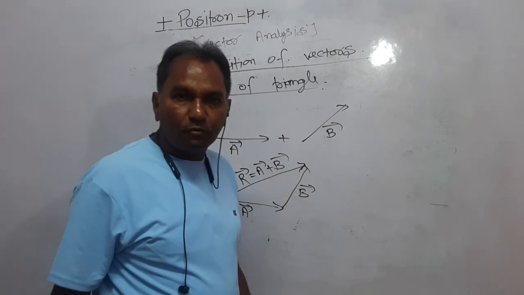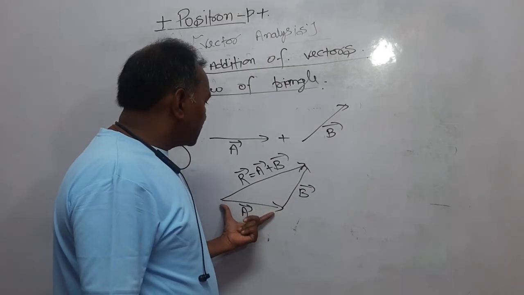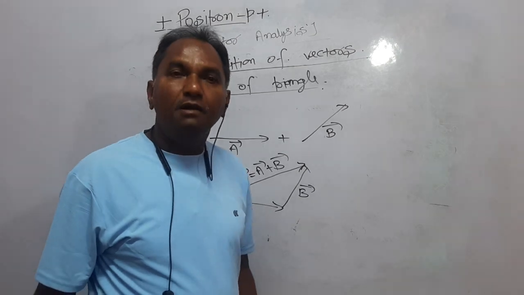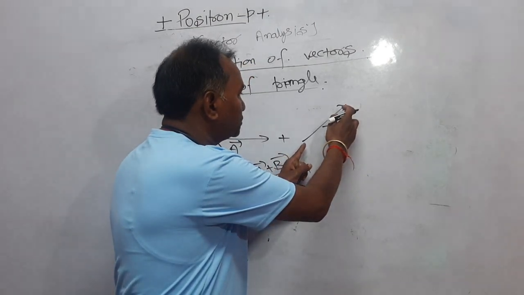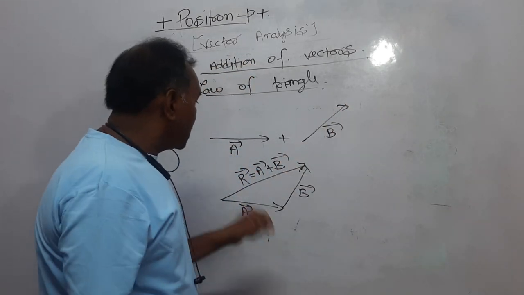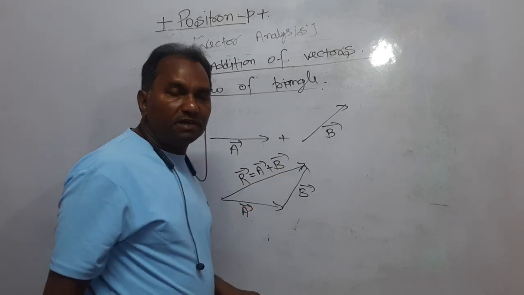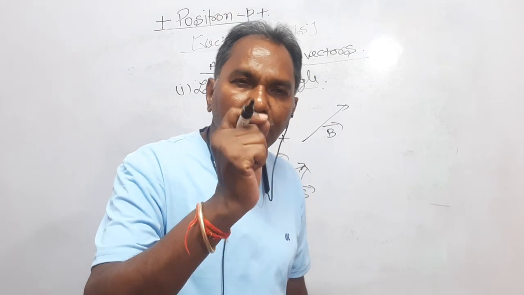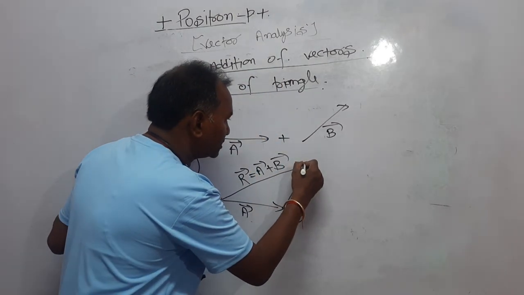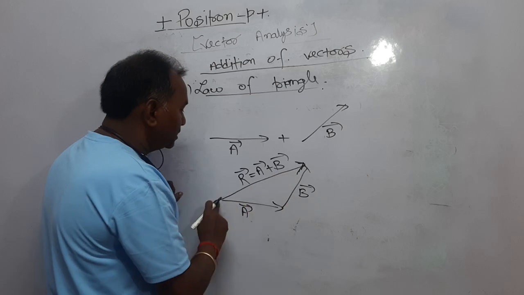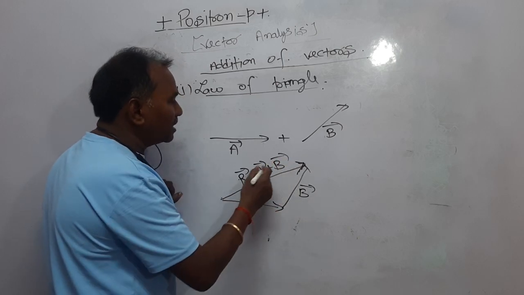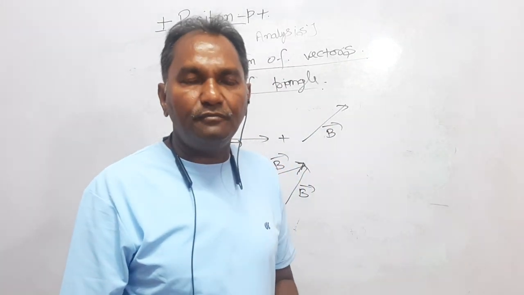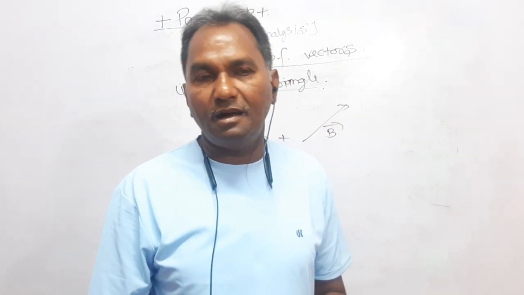Dear students, what I have said is that this is vector A, on the head of vector A we have drawn a vector B, meaning a line equal in magnitude to vector B and parallel to vector B. And now we have drawn a line joining the initial and final point. The direction of the resultant is always from the initial to the final point. So vector R is equal to vector A plus vector B. In this way, using the law of triangle, we have added the two vectors, vector A and vector B.